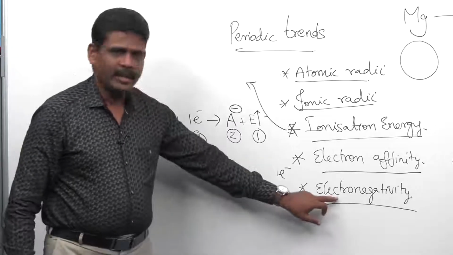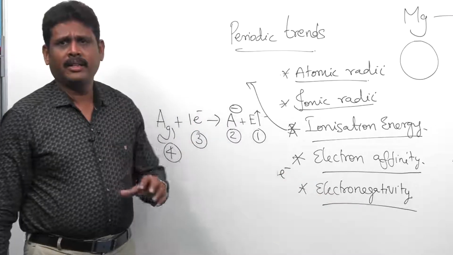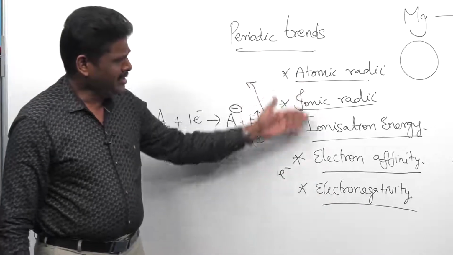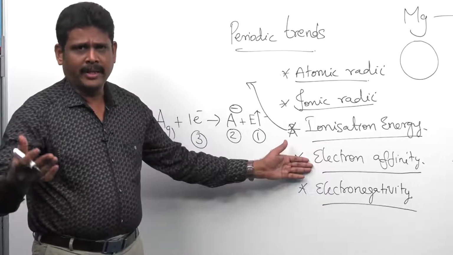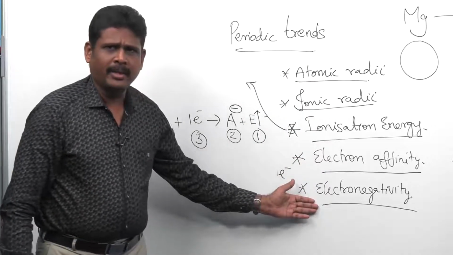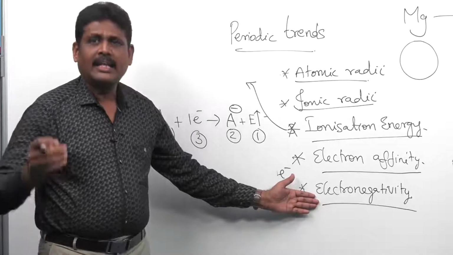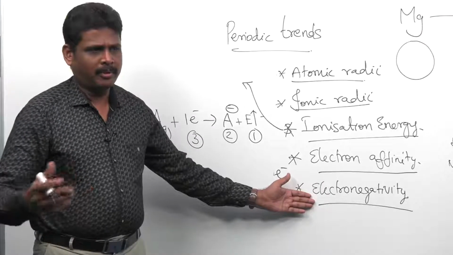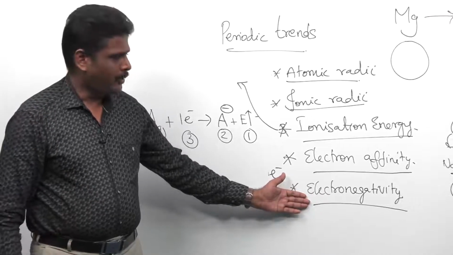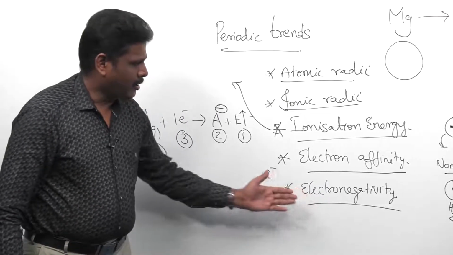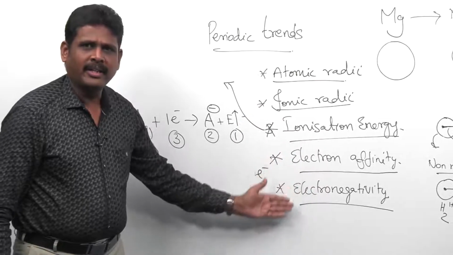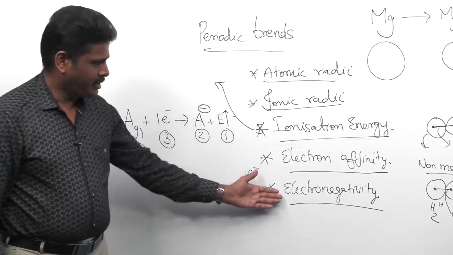Last but not the least, we are going to see electronegativity. Shall we discuss electronegativity? As I told earlier, these 4 are periodic properties, and this one is not a periodic property. In your later higher classes, you can study that this one is a relative property. It is not a property, it is a mere number that we mention. So, electronegativity is not a periodic property, it is a relative property. Let me discuss now.